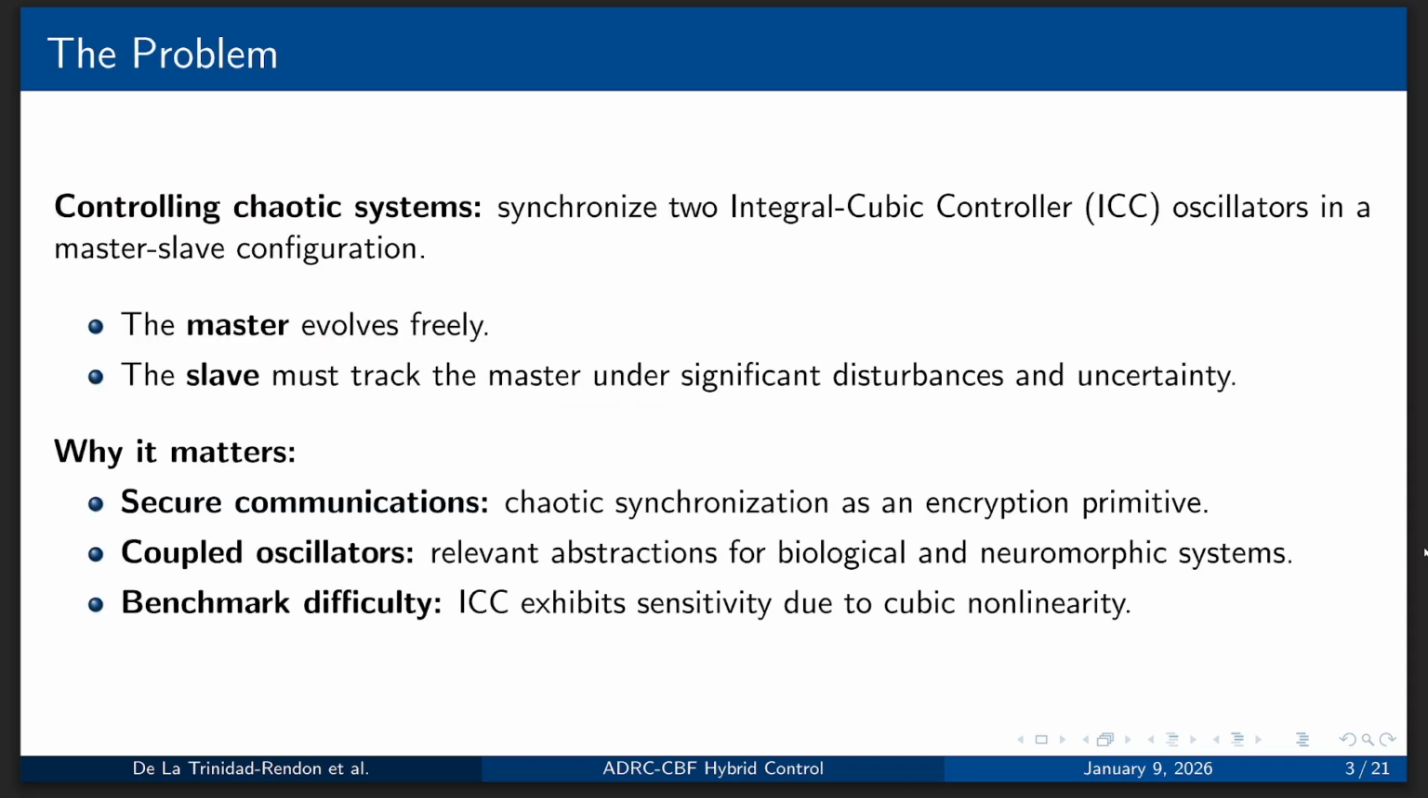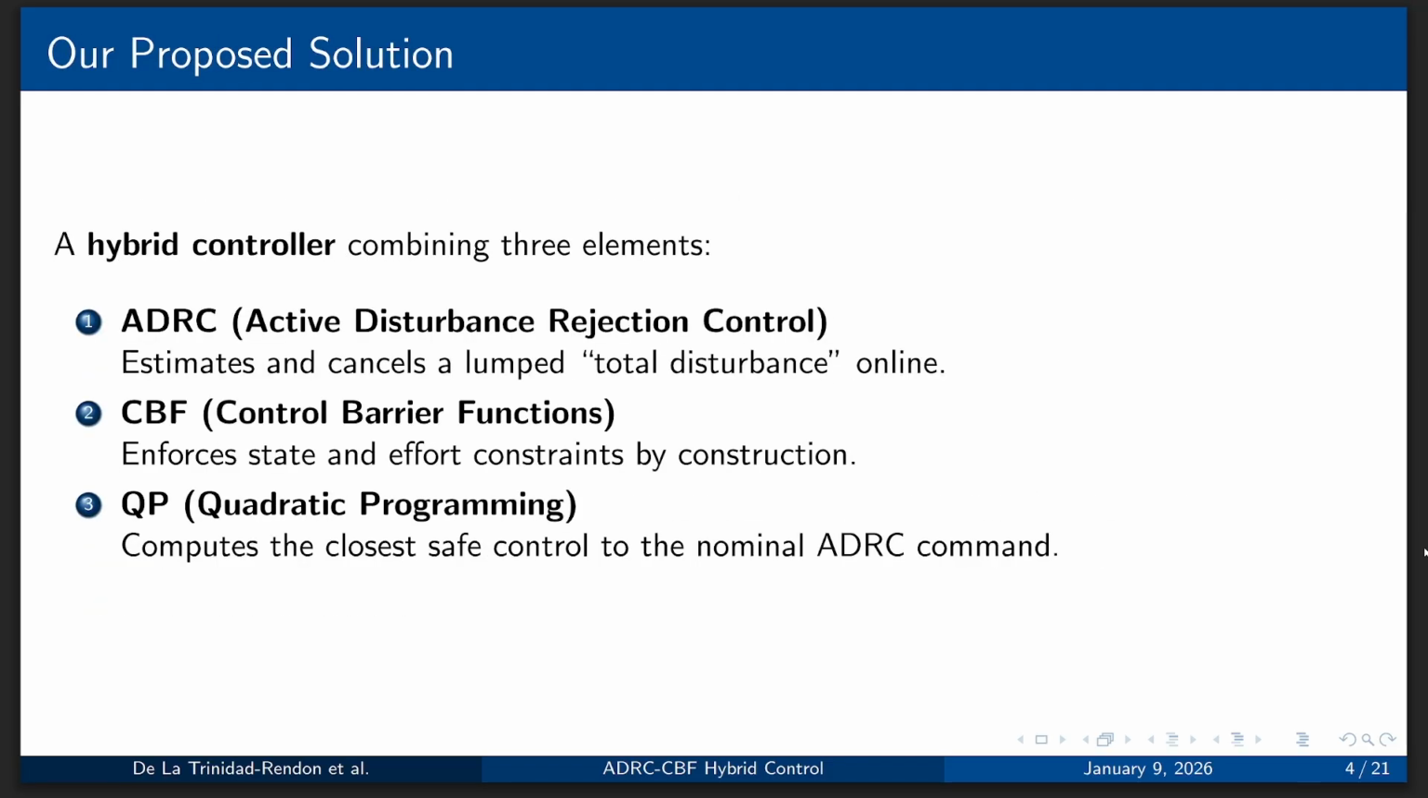What is the problem that we are attempting to solve? Controlling chaotic systems. We are attempting to synchronize two integral cubic controller oscillators in a master-slave configuration. The master evolves freely and the slave must track the master under significant disturbances and uncertainty. Why does this matter? Because these kinds of systems can be used to secure communications as an encryption preventive. We could need coupled oscillators and maybe even as a benchmark difficulty due to the ICC sensitivity due to the cubic nonlinearity.